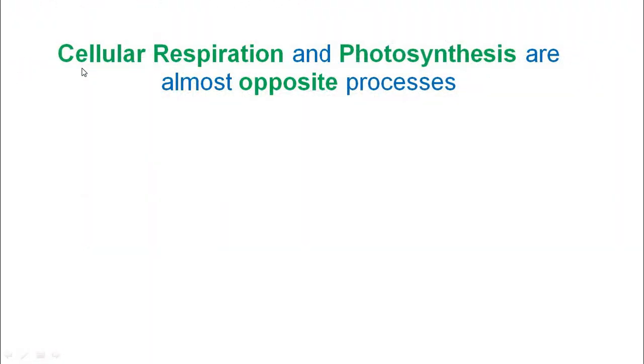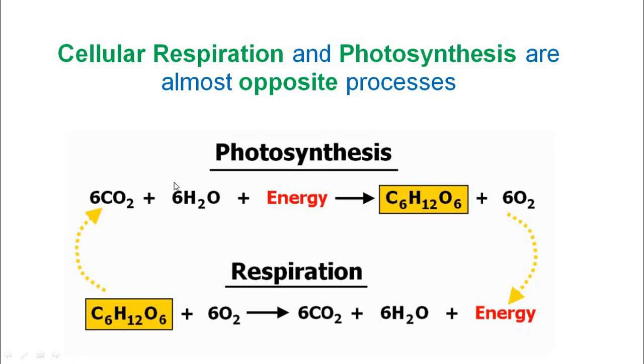Students, do you know that cellular respiration and photosynthesis are almost opposite processes? Well, how is that possible? See, in case of photosynthesis, carbon dioxide molecules react with water molecules in the presence of energy to produce glucose, to produce carbohydrates, and in this case, oxygen is released into the atmosphere. And this oxygen is used up by humans or animals.